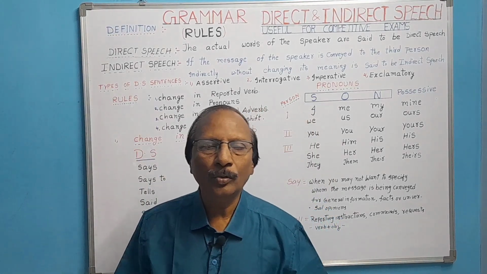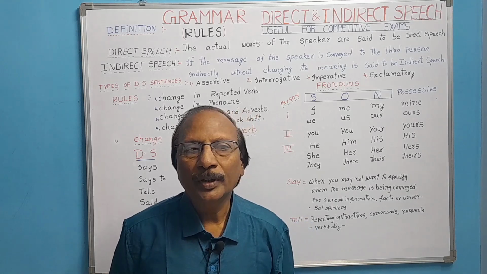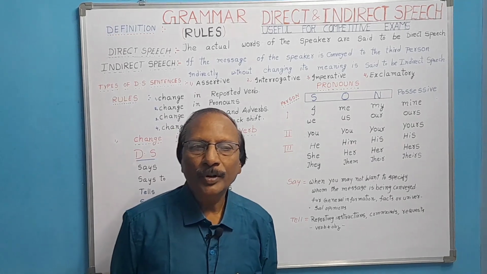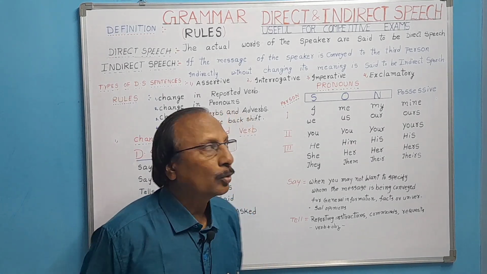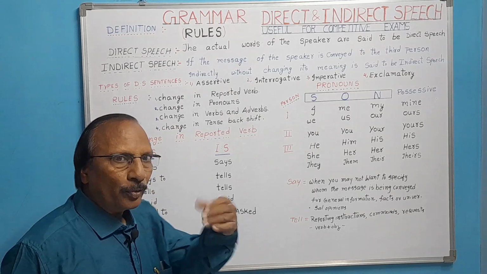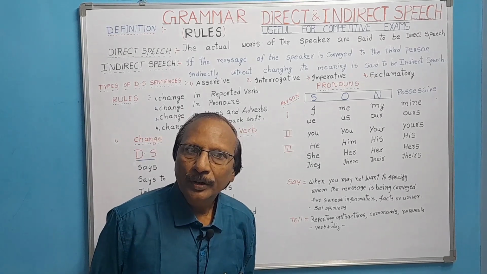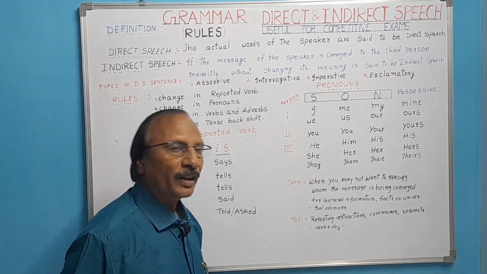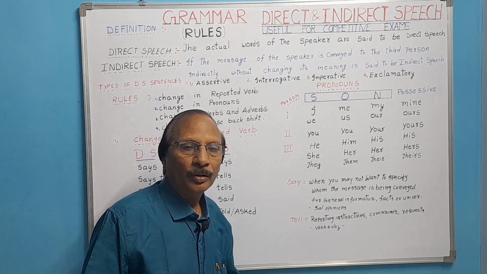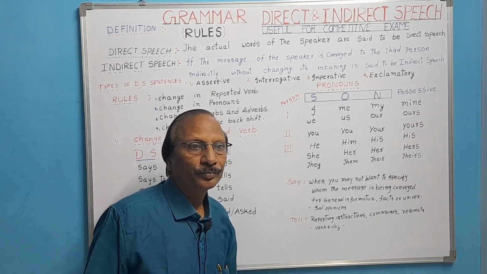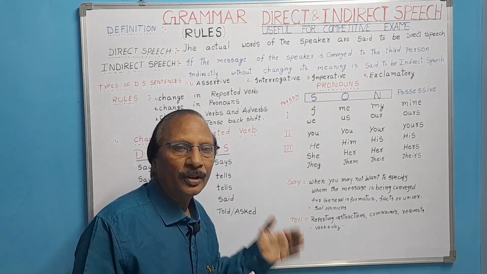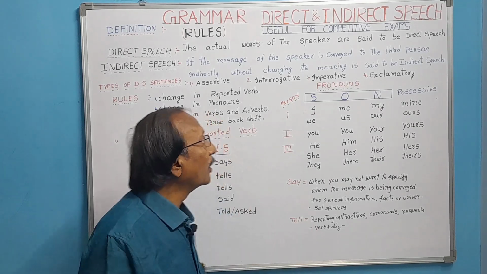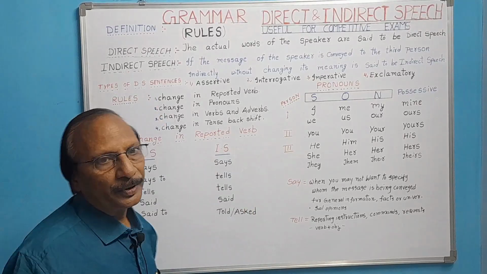Let us see some rules here. If you are thorough with these rules, through rules we can write sentences and understand sentences, and afterwards through sentences you can understand rules. Before explaining what a direct speech and what an indirect speech is, I want to explain some rules first. Then I will explain. Don't worry about these things. You may be in confusion. Don't worry. First let us see what is a direct speech.